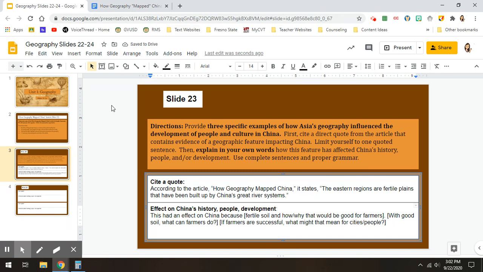Those are the types of things that you need to be thinking about as you're writing your own explanation here. Walk your reader through the fertile soil, how or why is that good for farmers? With good soil, what can farmers do? Is that going to produce a lot of food or a little food? If farmers are successful with this good soil, what is that going to mean for cities and people? Are they going to have enough food? Is that going to explain why you had so many cities in that area for a lot of China's history because of that good soil?